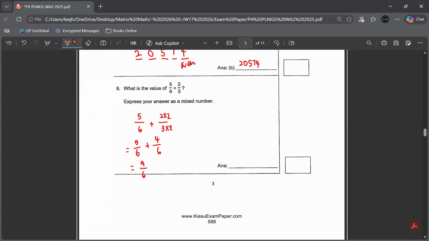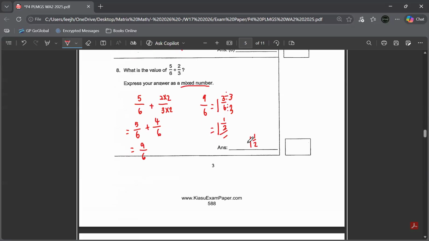So 9 over 6, you know that it is an improper fraction. We want a mixed number. So 9 over 6, if expressed as a mixed number, is 1 whole 3 over 6. But we need to always simplify our fraction. Always give simplest form. So divide by 3. Your answer is 1 whole and a half, 1 and 1 over 2.